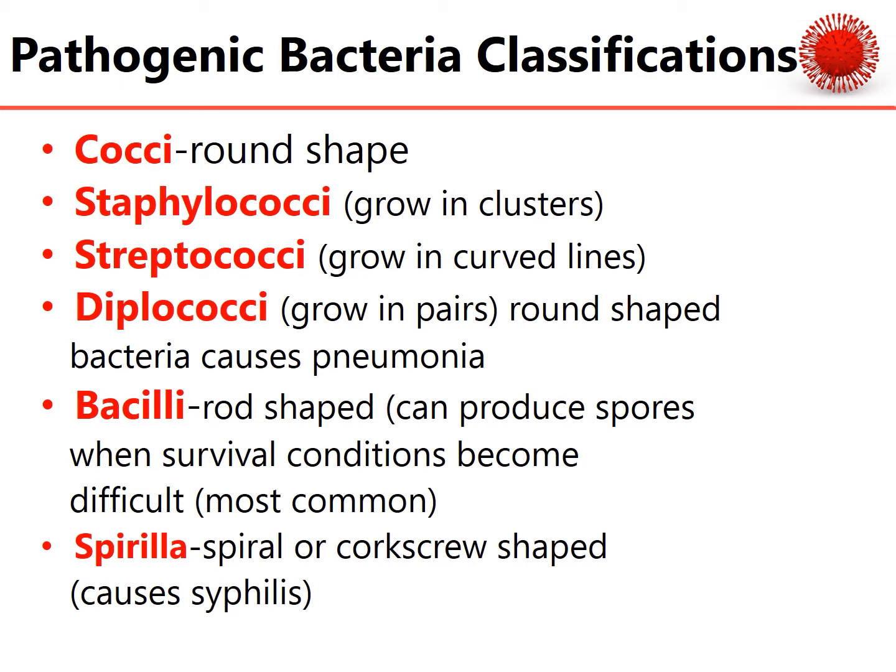Then we have staphylococci, which grow in clusters. Then we have streptococci, which grow in curved lines. And diplococci grow in pairs, round-shaped bacteria causing pneumonia. Then we have bacilli, rod-shaped, which can produce spores when survival conditions become difficult, the most common. Then we have spirilla, corkscrew-shaped, causing syphilis. So these are some of the pathogenic bacterial classifications.